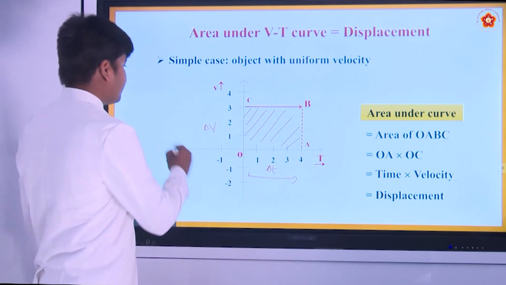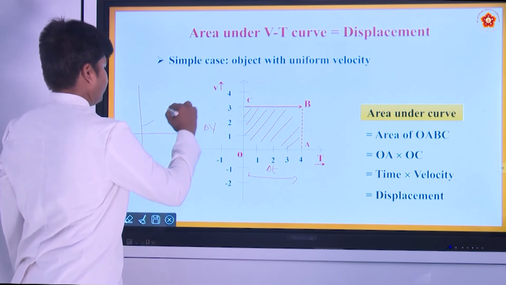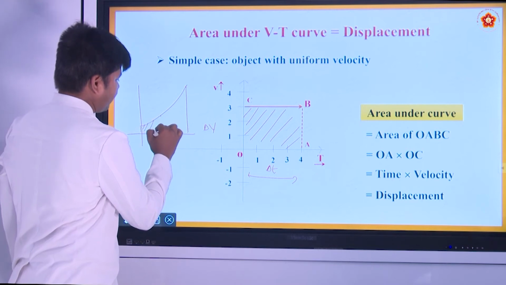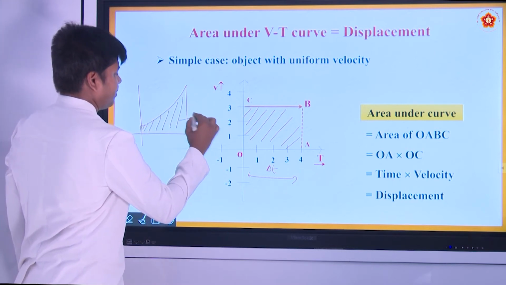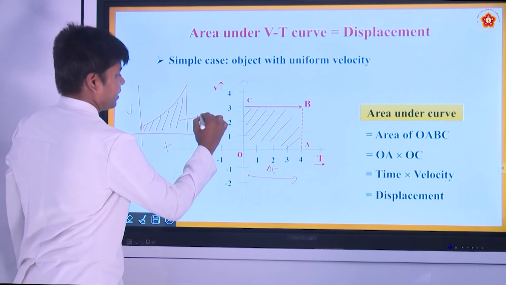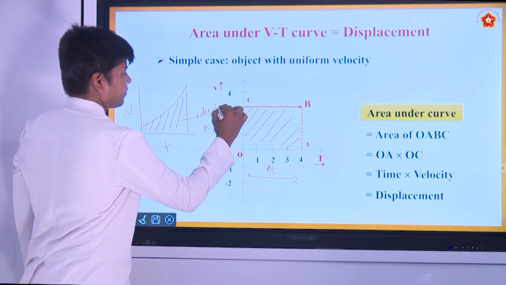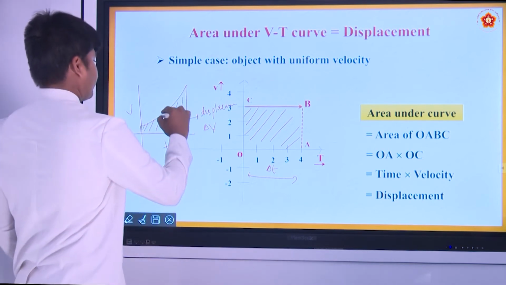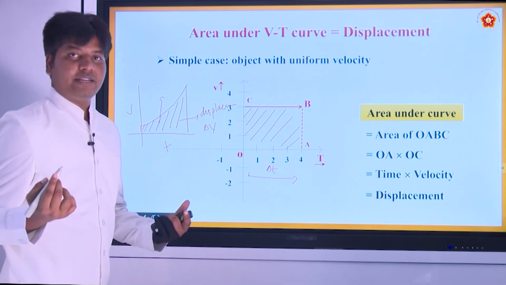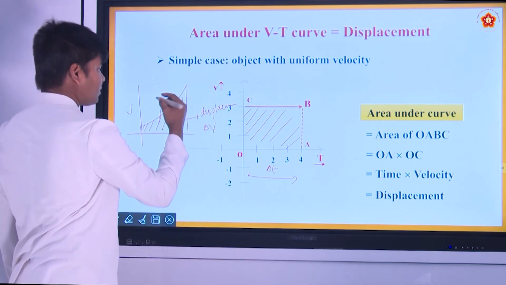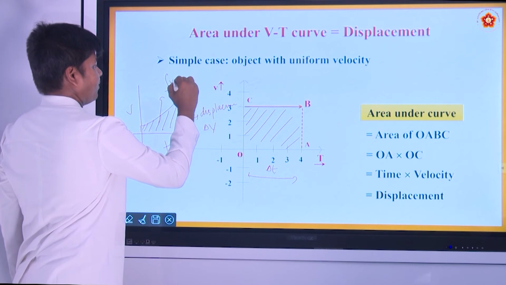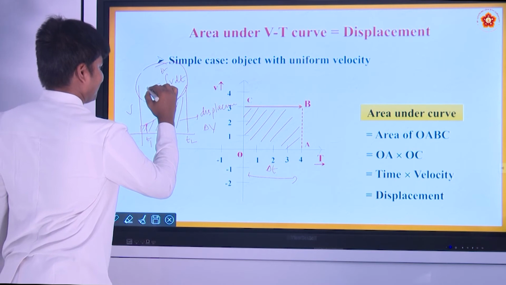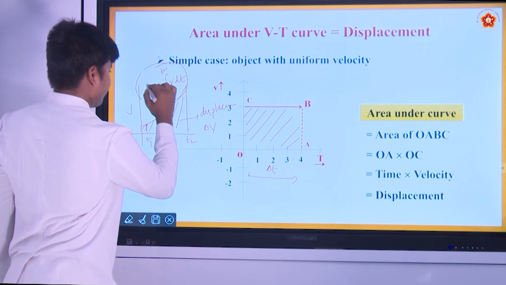Okay. If the curve is non-linear also, the area under this velocity time graph will give you displacement. How can you calculate the area under this curve? We have studied integration. We can do it like V dt. What is V dt? It is nothing but distance, which we can write as x.